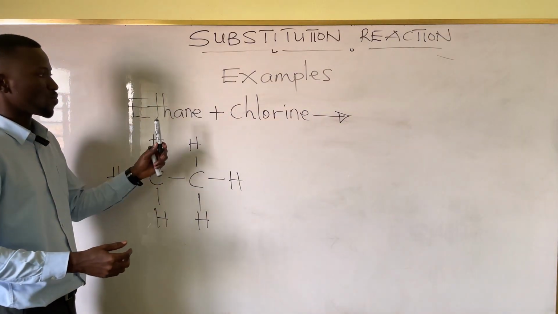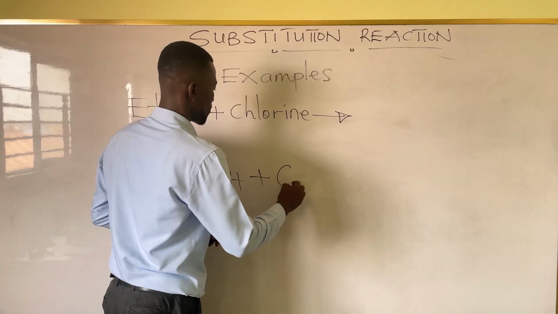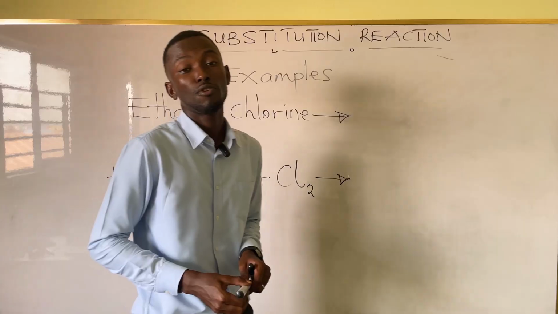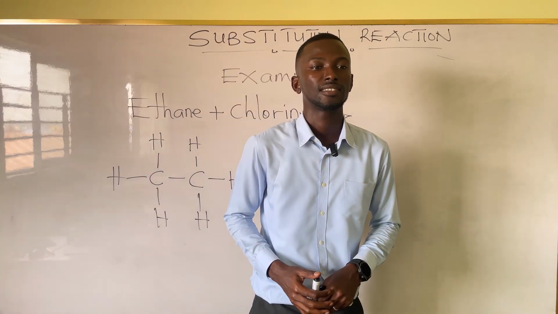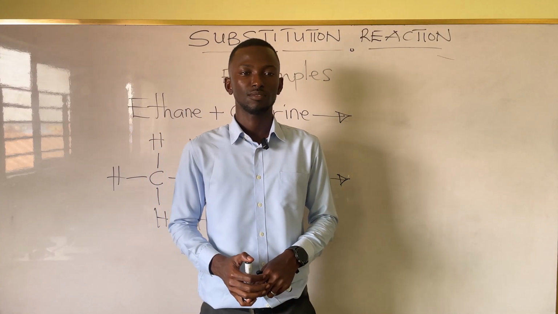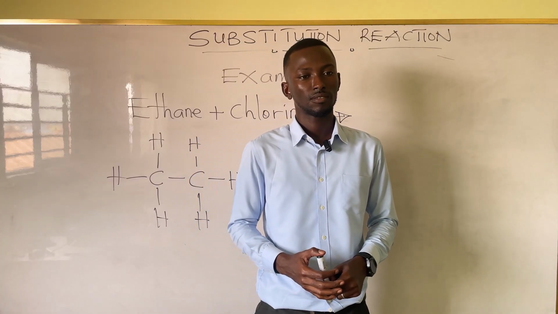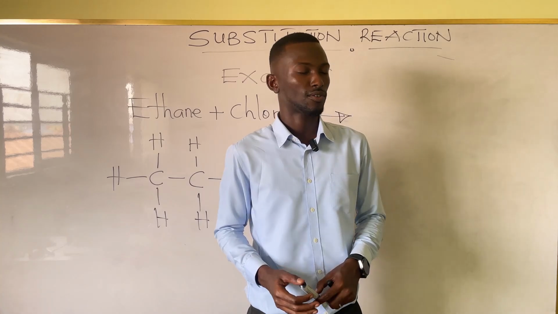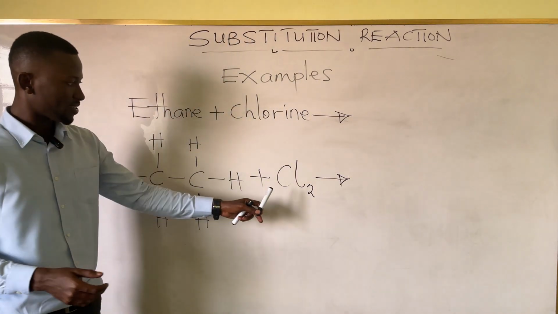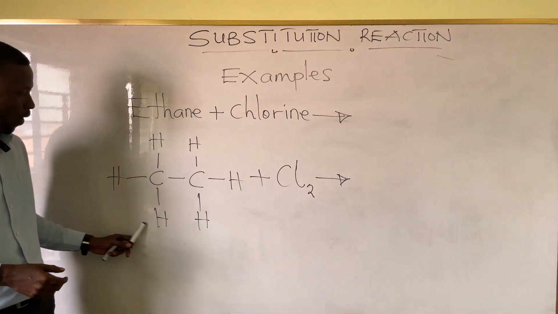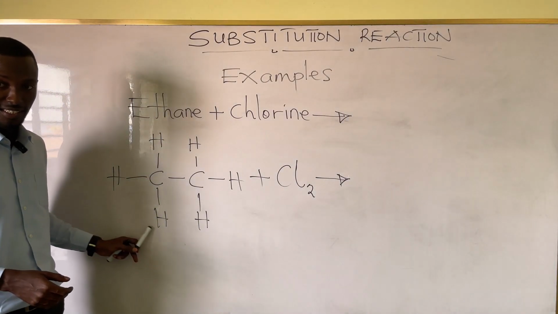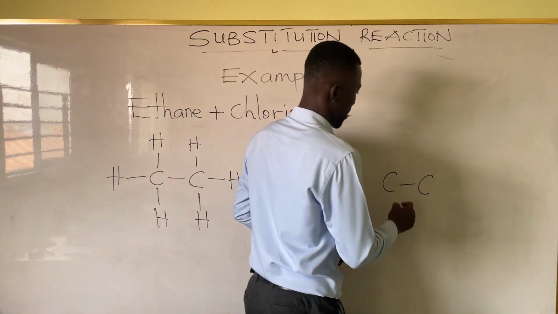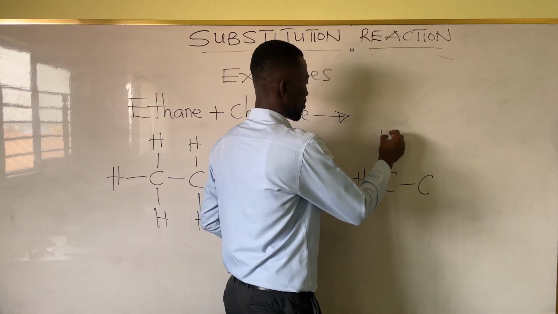So ethane reacts with what? Chlorine. And what will be the product that will form? Any idea? What did you get? The products are chloroethane and hydrochloric acid. So that means one chlorine is going to replace one of these hydrogens to form chloroethane. So we have carbon, single bonded to carbon, hydrogens all around.